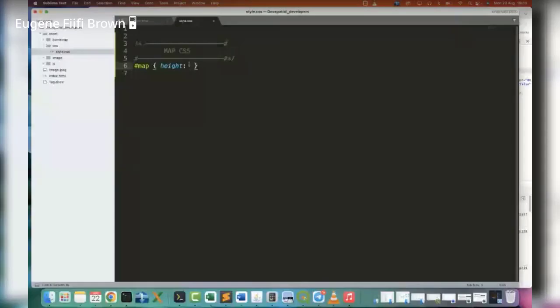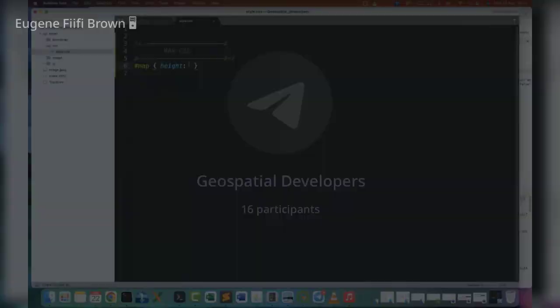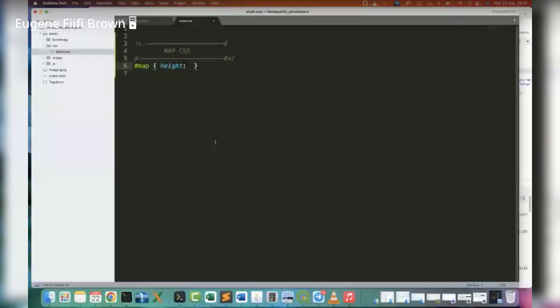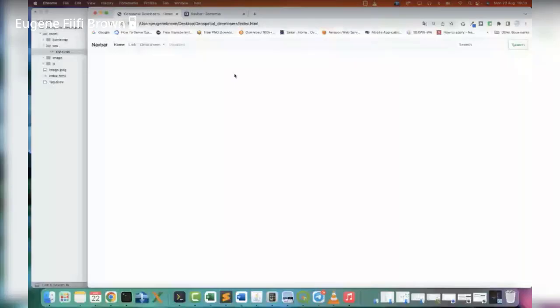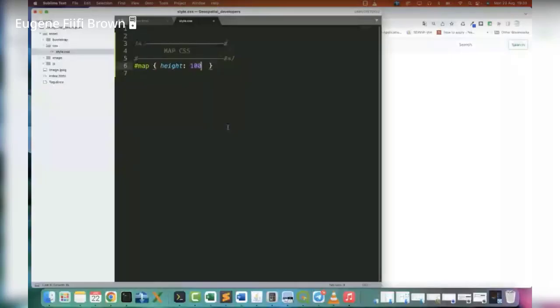Mind you, we want the height of the map to be static, because we don't want the map to be scrolling and then there's the scrolls in there. But this is a situation where we have already introduced the navigation section. Ideally, we could have just set our map to 100% or 100 VH.